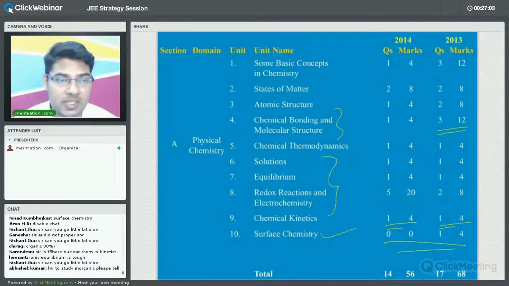Now let us try to take an overall perspective of physical chemistry. You will find in 2014 it is 56 marks. And what is the total number of marks for chemistry? It is 120. So out of 120 itself, physical chemistry holds roughly around 50%. That is 56 marks, just short of 60, right? And in 2013, if you take a look, it is having 68 marks. Just try to see the number of marks this topic alone carries. Physical chemistry. Now you will see why this becomes very, very important.